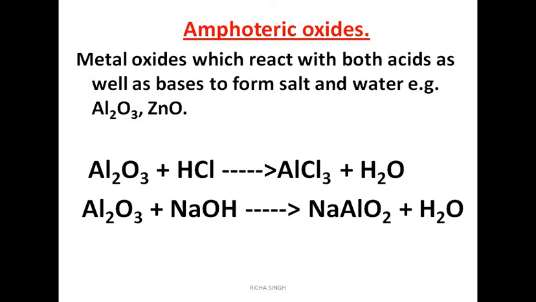For example, aluminium oxide, when it reacts with hydrochloric acid, forms aluminium chloride and water, as well as when it reacts with a base like NaOH, it forms NaAlO2, that is sodium aluminate, and water. Now try to write the reaction of zinc oxide with the acid and a base. I hope this property is clear to you.